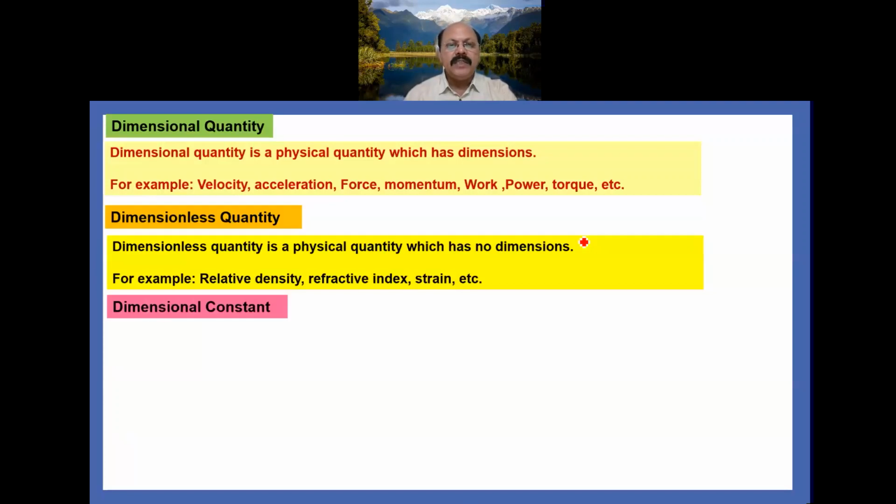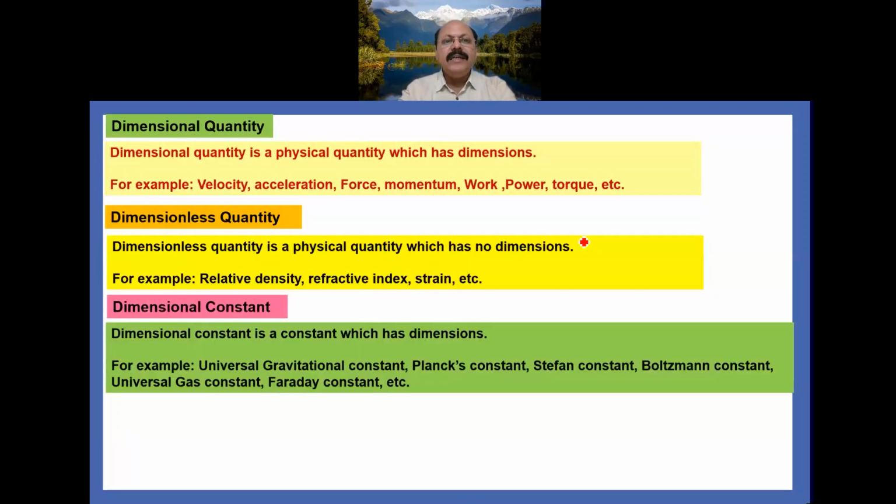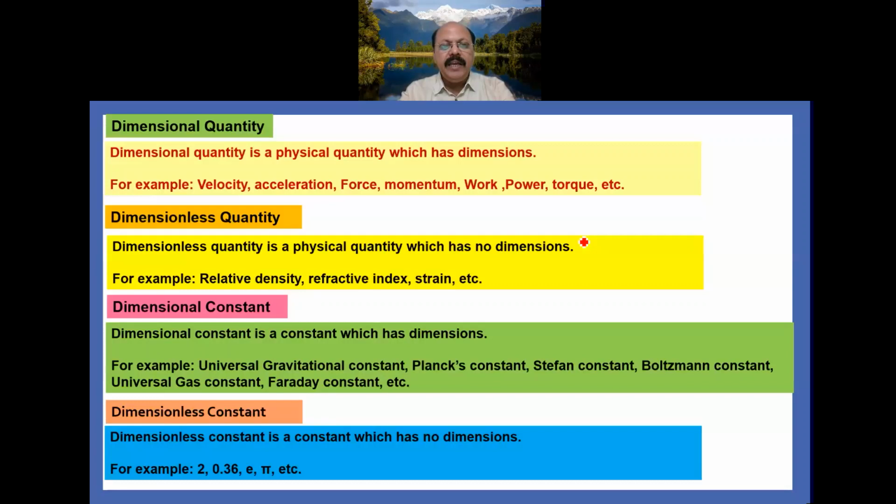Now dimensional constant. A dimensional constant is a constant which has dimensions. Means a physical quantity whose value is constant but also has dimensions. For example, universal gravitational constant, Planck's constant, Stefan's constant, Boltzmann constant, universal gas constant, Faraday's constant, speed of light, etc. Now a dimensionless constant, as the name indicates, is a constant which has no dimensions.